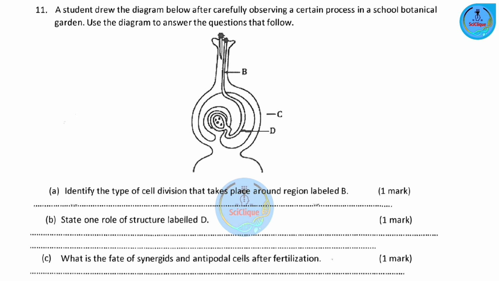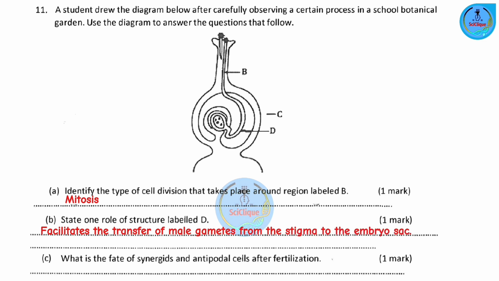Part A. Identify the type of cell division that takes place around the region labeled B. This is mitosis. Part B. State one role of the structure labeled D. D is the pollen tube, so it facilitates the transfer of the male gametes from the stigma to the embryo sac.